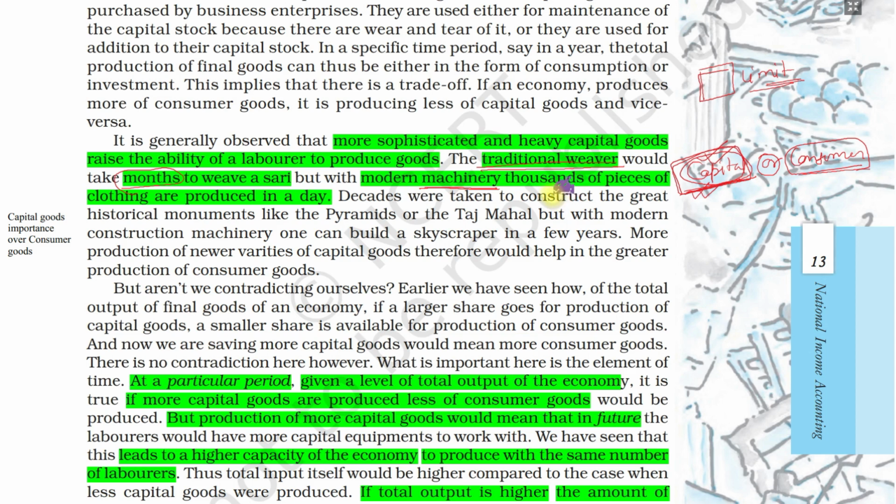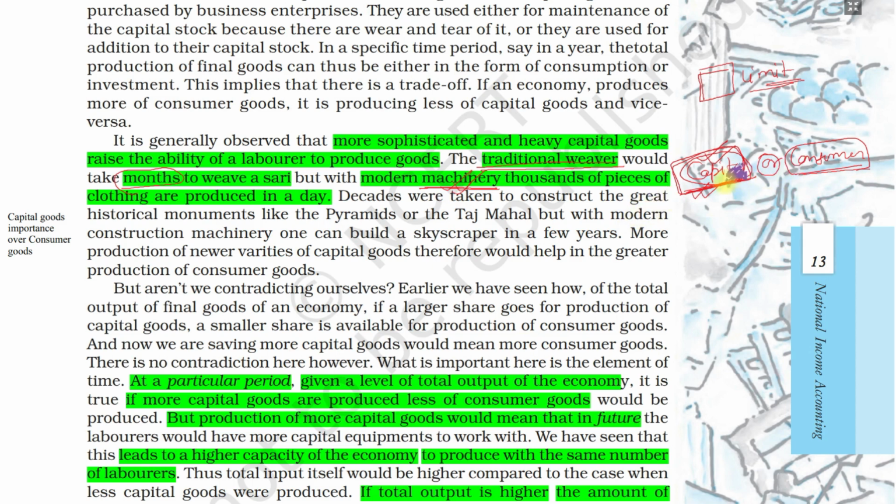So which is more efficient? Machines are more efficient. Machines save time and resources. Only hundreds of machines and two or three people are required to operate them, plus electricity. So these are the benefits of capital goods industries.